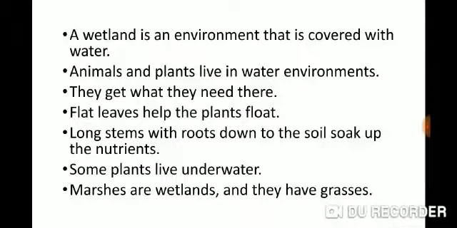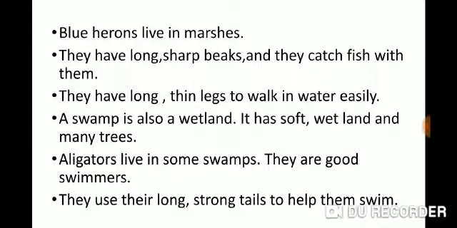A wetland is an environment that is covered with water. Marshes are wetlands and they have grasses. Many kinds of animals live in marshes, like blue herons.